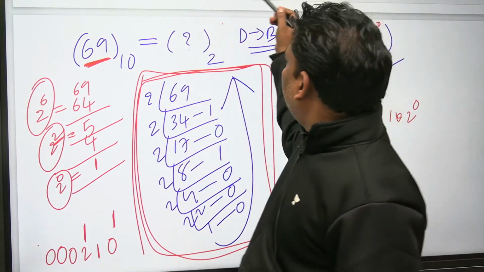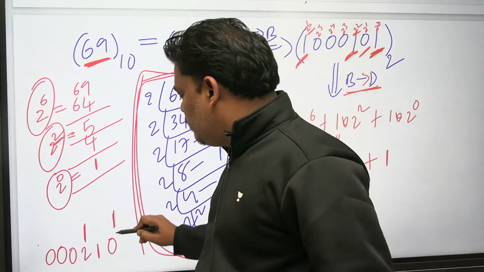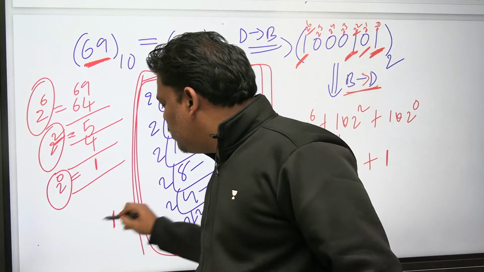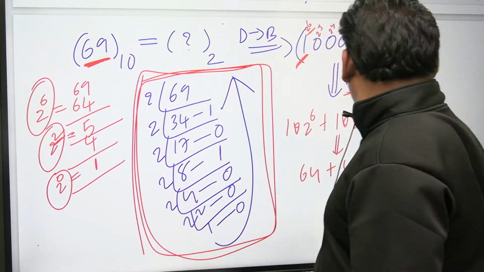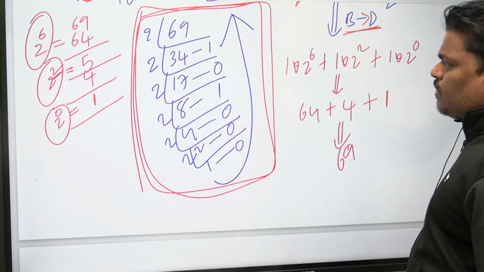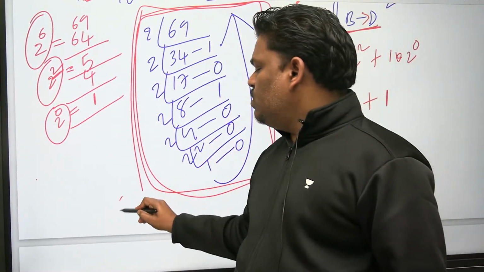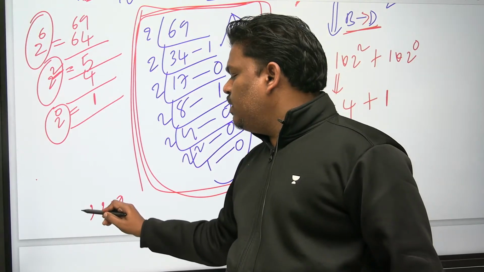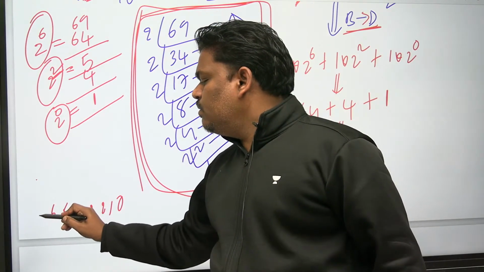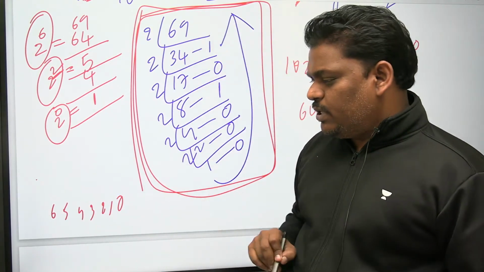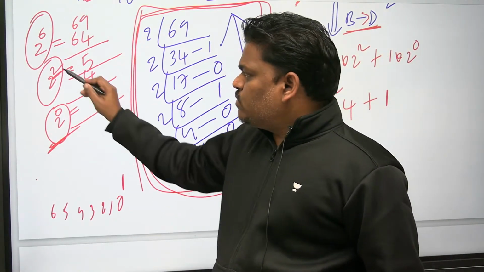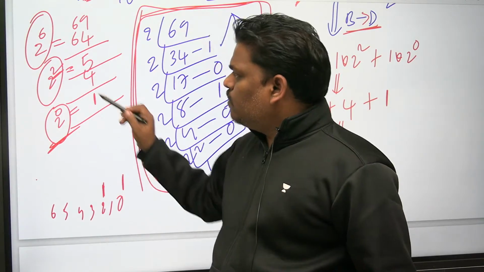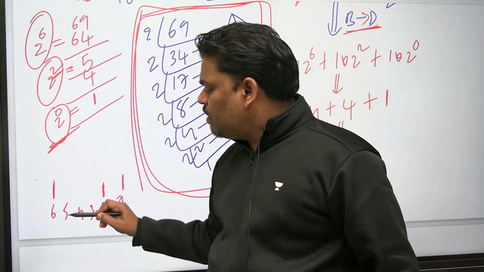Let me rewrite again, because space is not there and maybe some people are not able to see. See this: 0th bit, first bit, second bit, third bit, fourth bit, fifth bit, sixth bit. Like this, 0 to 6th bit. Now see the answer. 0th bit you have to take. Second bit you have to take. Sixth bit you have to take. Remaining don't take.